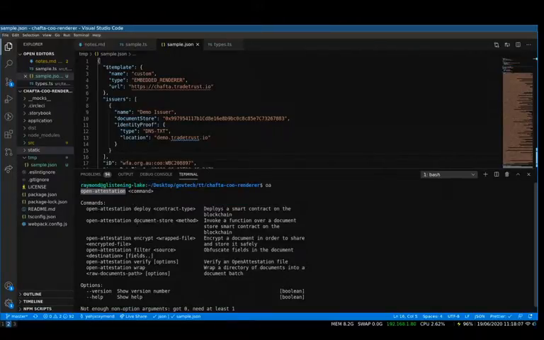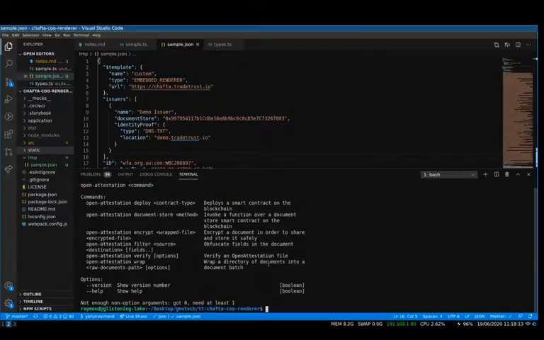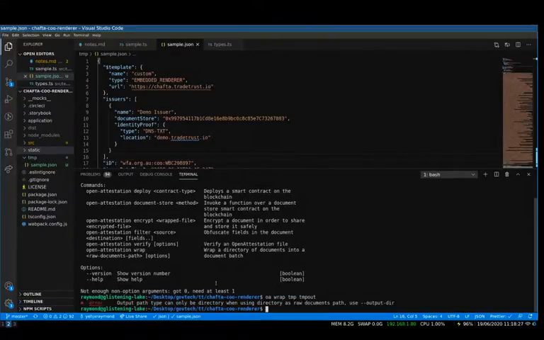What we are going to do is wrap a directory of documents into a document batch. It's as simple as OA wrap. Recall we are using temporary, so TMP, and then naturally you need the output directory. Let's call it temporary out.